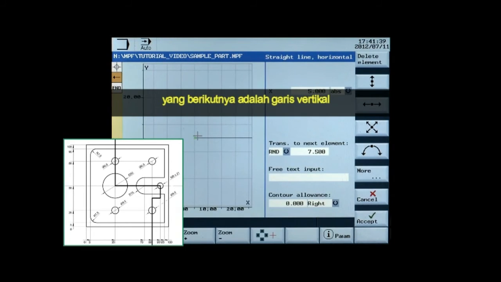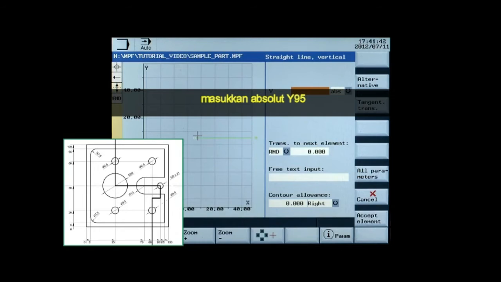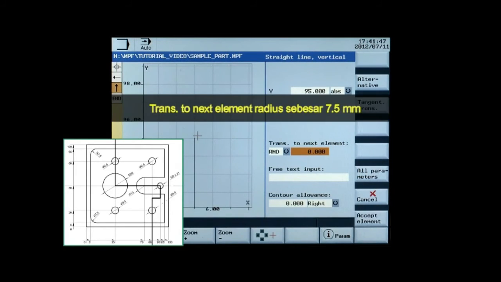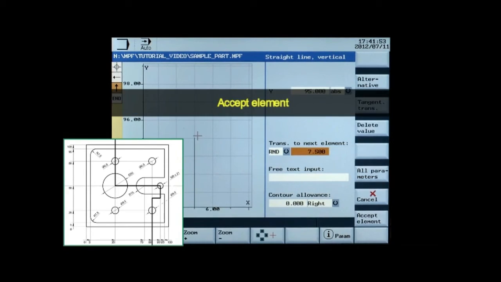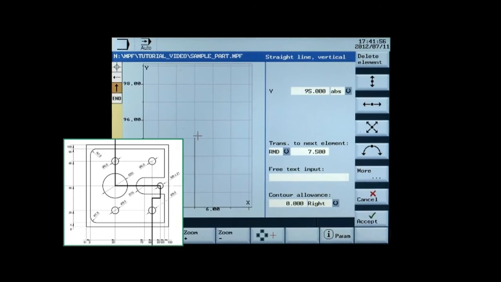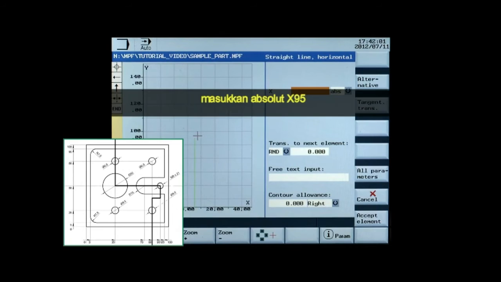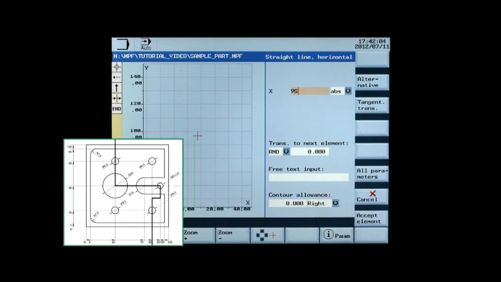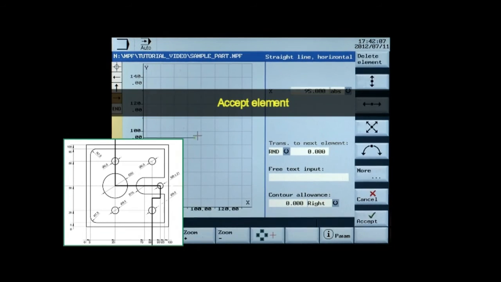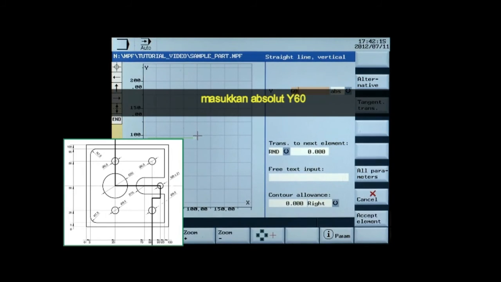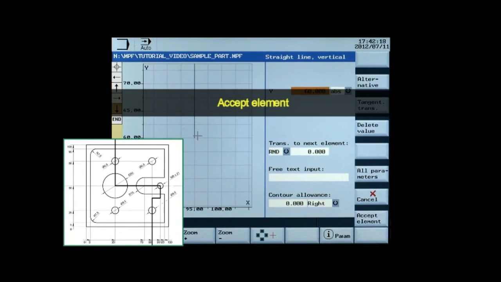Next is a vertical line. Enter Y95 absolute. Transition to next element, radius of 7.5. Accept elements. Next is a horizontal line. Enter X95 absolute. Accept elements. Next is a vertical line. Enter X60 absolute. Accept elements.